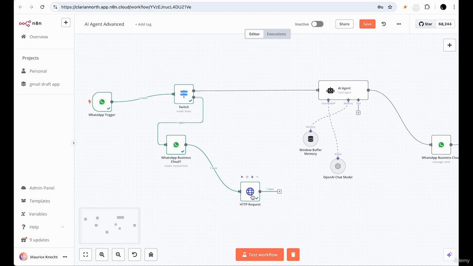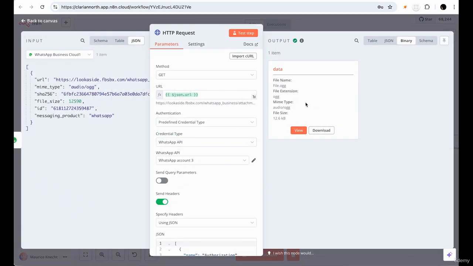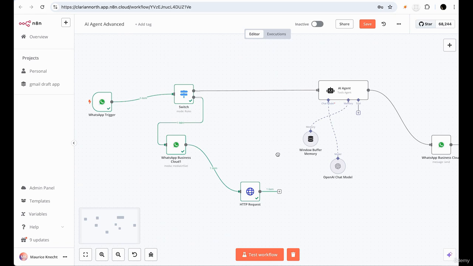But right now, remember, the HTTP request is just this data. What we want to do is actually convert the data, and then we also want to transcribe that, right? Because we want to extract the audio, and we want to be able to interpret that audio and go from voice to text, or speech to text.